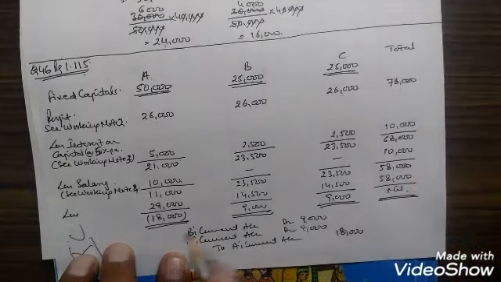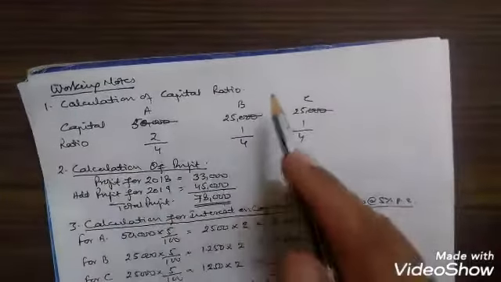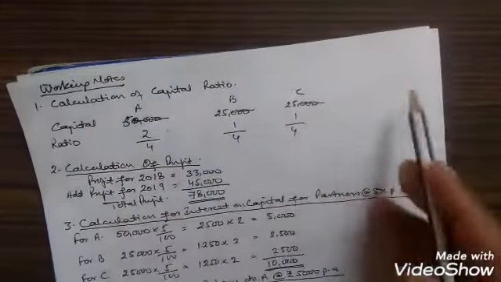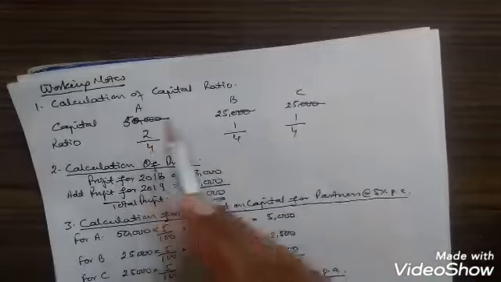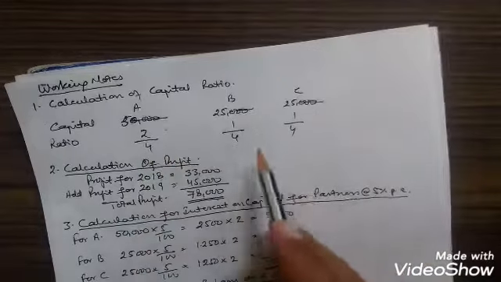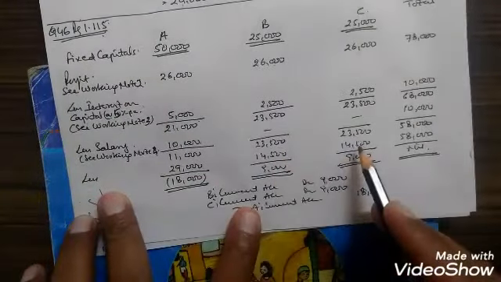Now this 58,000 will be divided among the partners in their capital ratio. That is calculated here. Calculation of capital ratio. Capital of A, B and C is 50,000, 25,000, 25,000. So common zeros will be cancelled. So it comes to 50, 25, 25, that is 2 is to 1 is to 1, or 2/4, 1/4, 1/4. Now it will be divided and it comes to rupees 29,000 for A, 14,500 for B, 14,500 for C.